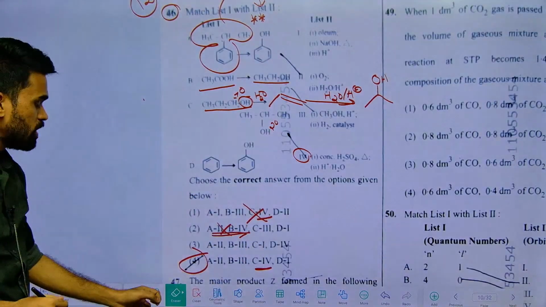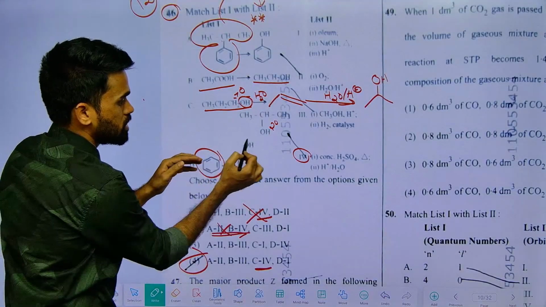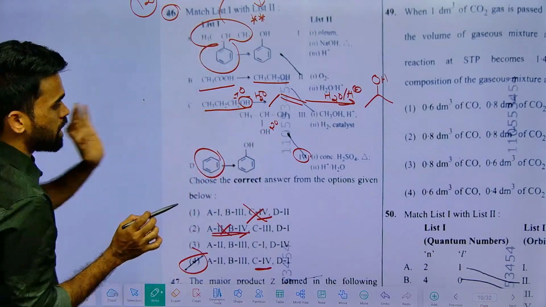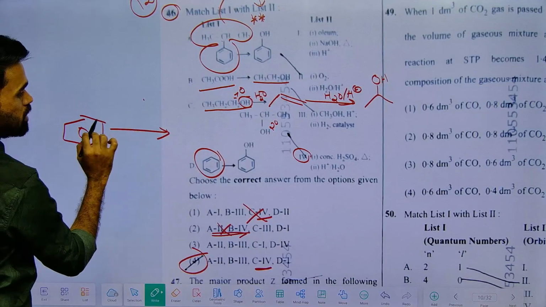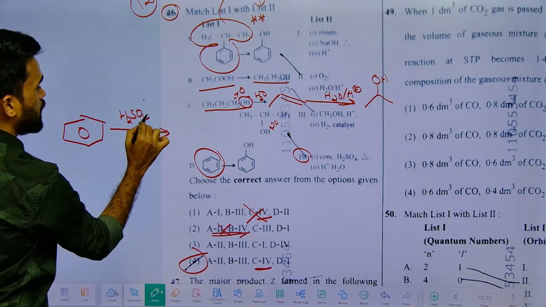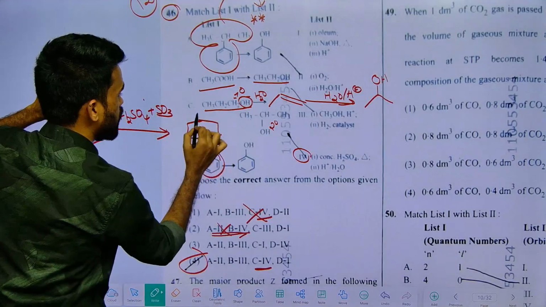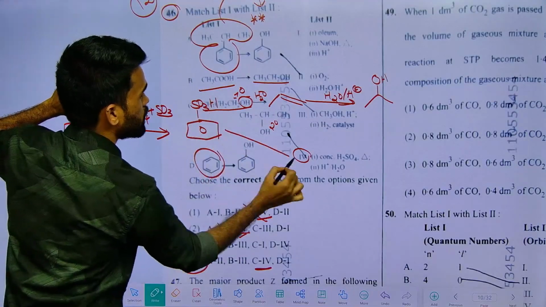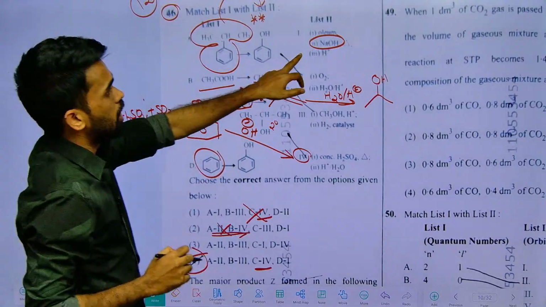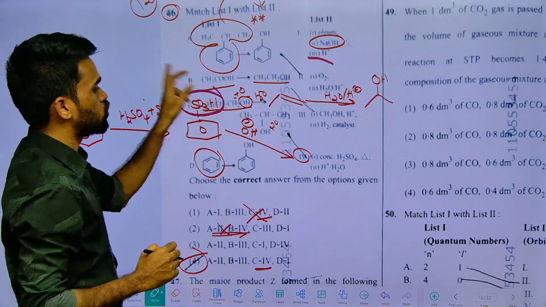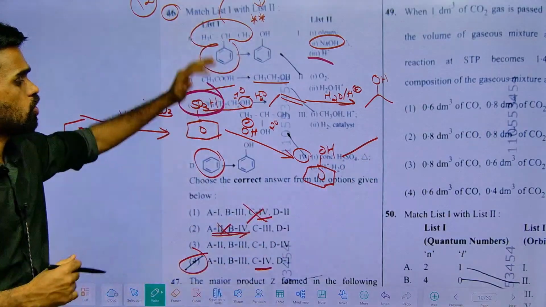If you want, you can go through the other options also, like benzene conversion to phenol. As per the options, take benzene and treat it with oleum, nothing but a mixture of H2SO4 plus SO3, and sulfonation takes place. So benzene sulfonic acid is formed first. Benzene sulfonic acid is treated with NaOH, substitution takes place, and treating with acid removes this group and gives you phenol. This is how you can match them.